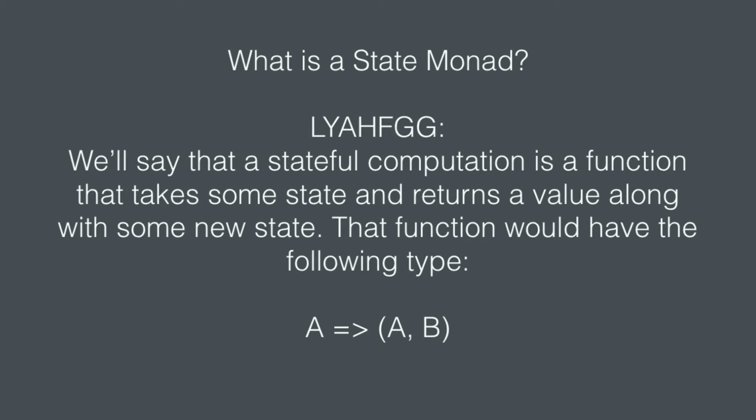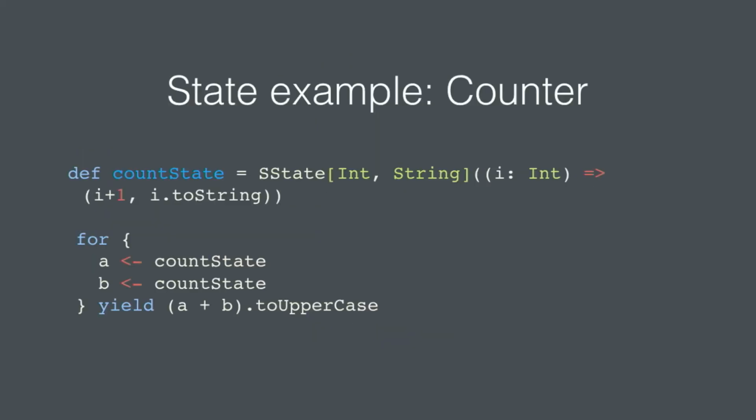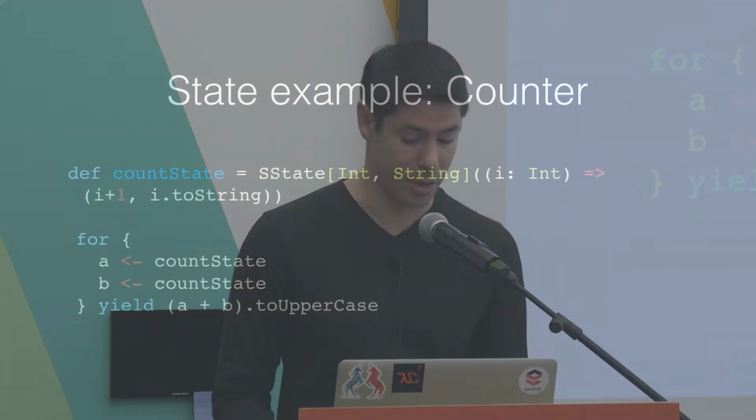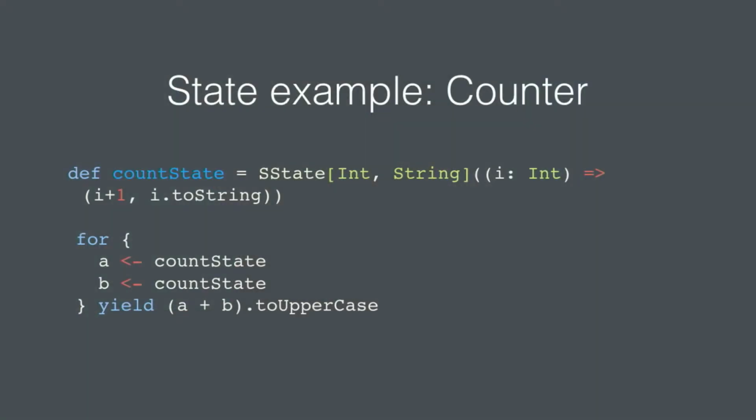That says that a stateful computation is a function that takes some state and returns a value along with some new state. And the function would have the following type. It takes A, which is the initial state, and then returns a tuple of the new state and the result of the computation. So I'm going to do a really simple example with a counter. Our count state just returns a state monad that wraps our function, which takes an input of int, and then does something to the int. In this case, it's just incrementing, and then it returns a value of the computation, which is the string representation.